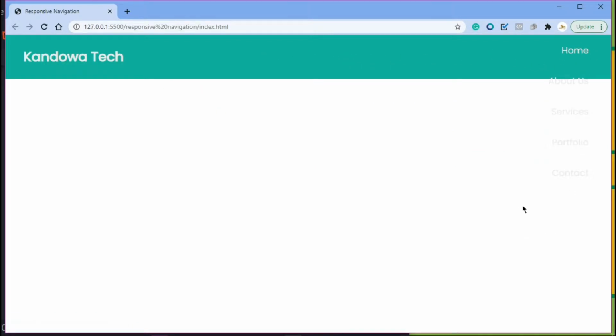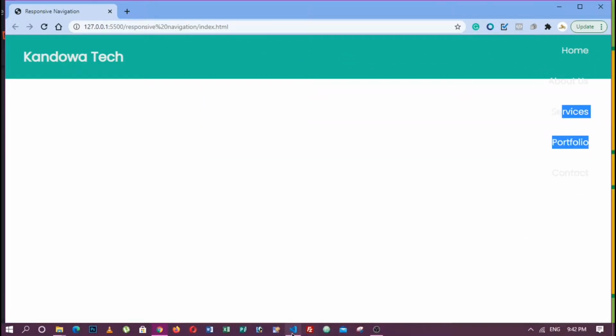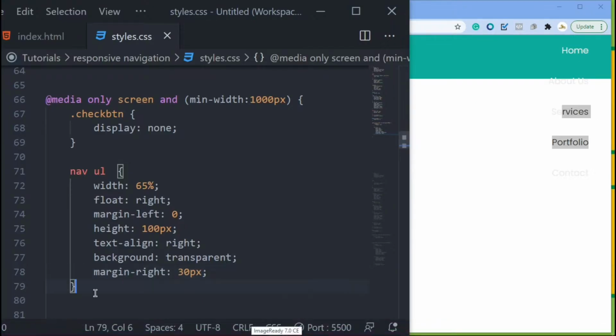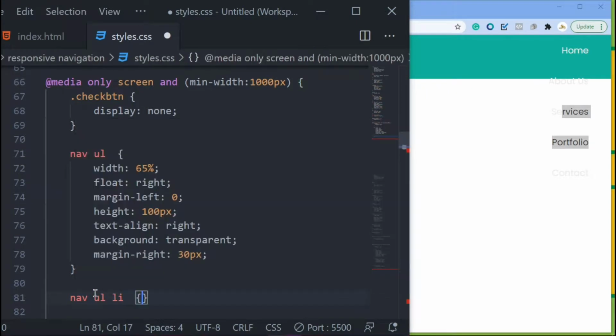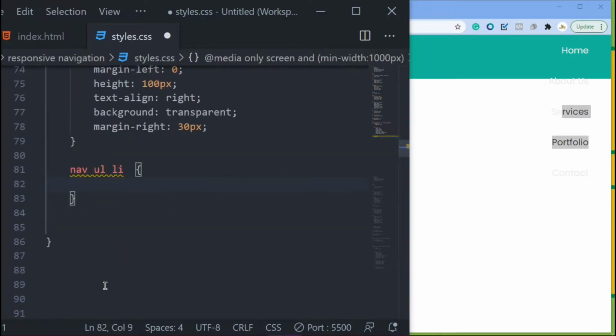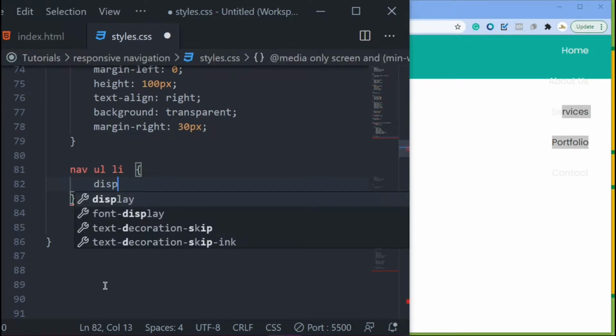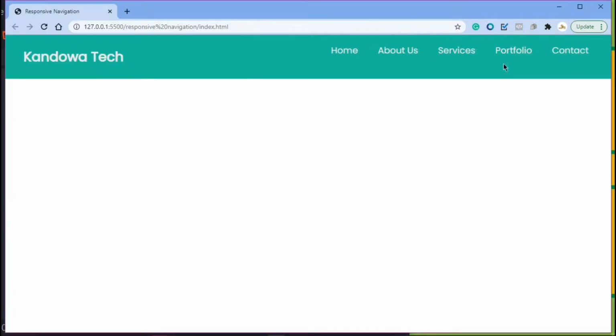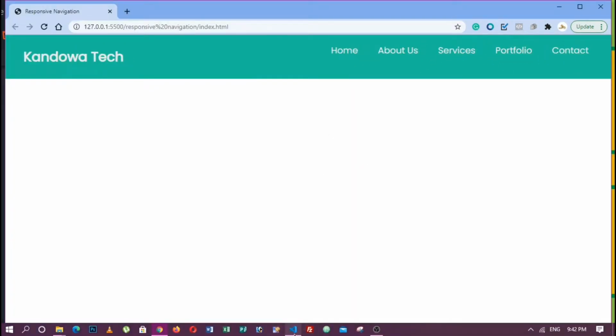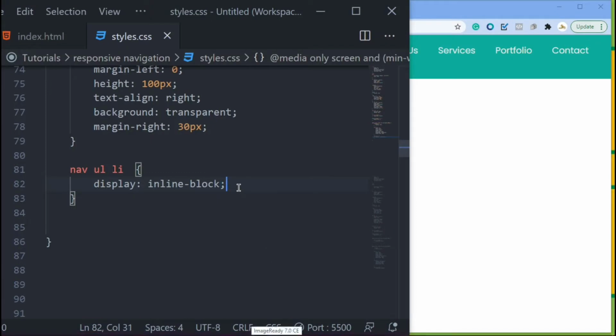So let's target our list item there. Right, so come down here, target our nav URL, but this time we are targeting our list item. Right, and then with this the first thing I want to do is display them to inline block. Right, if you save that, see you got it right there. Perfect. So now let's move on. The next thing I want to do, just give it some line height.